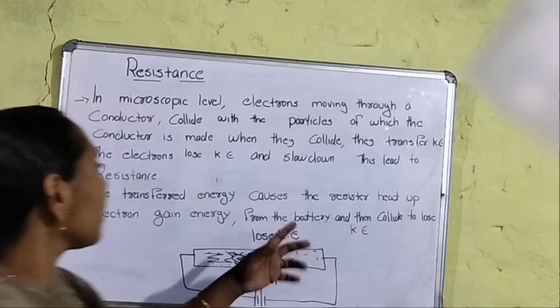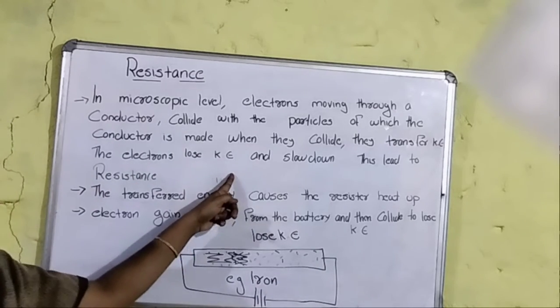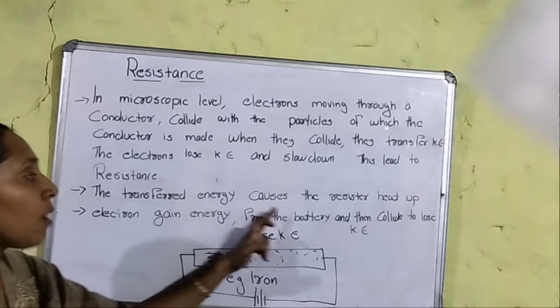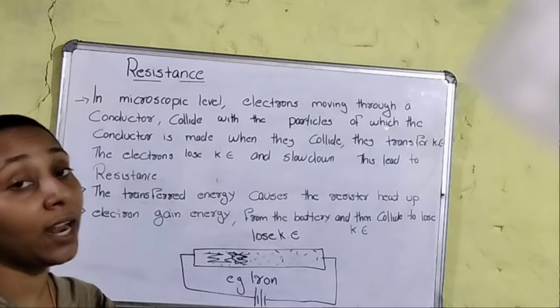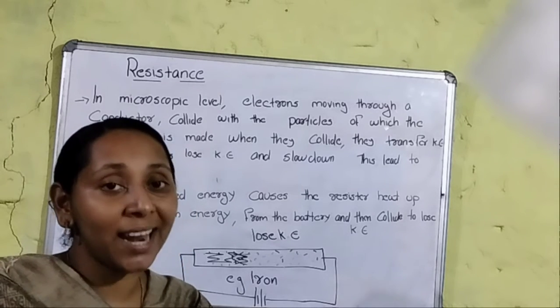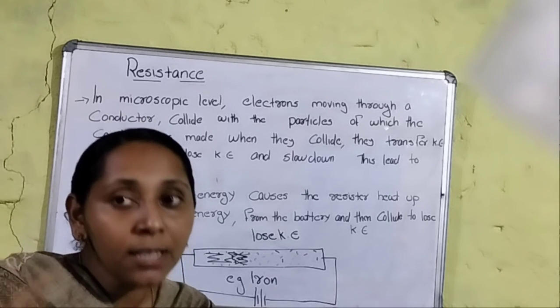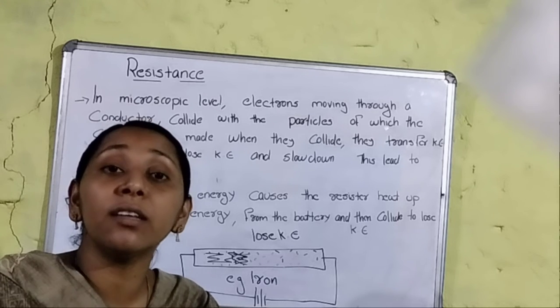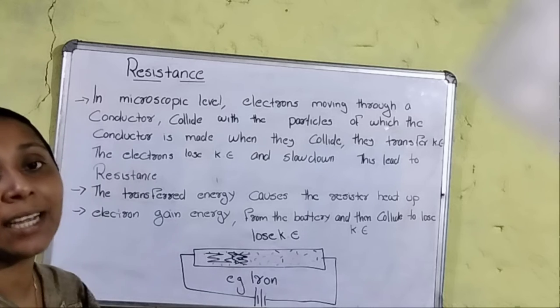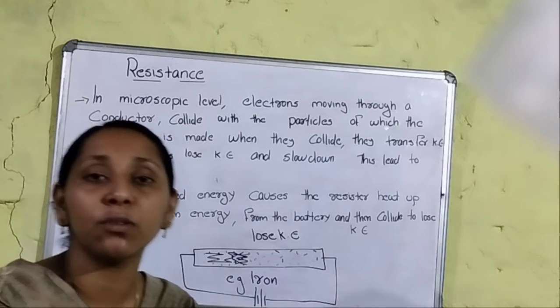Then this electron loses kinetic energy and slows down. This leads to resistance. This transferred energy causes the resistance heating. Listen here: after the bombardment, energy is transferred. Energy is lost, and whenever energy is lost, it is lost in the form of heat. Am I right? That is the reason we experience some heating effect in the conductors in the case of resistance.